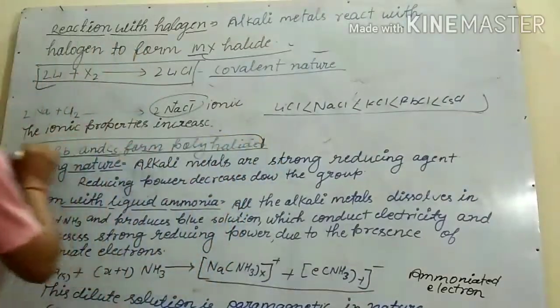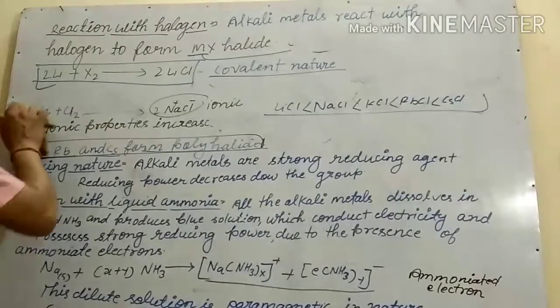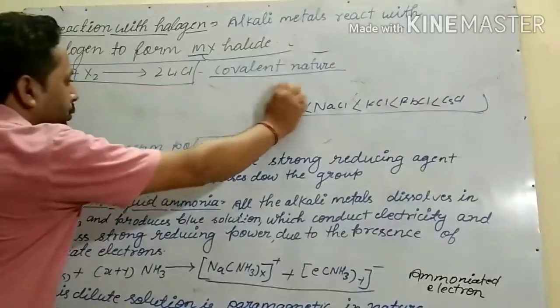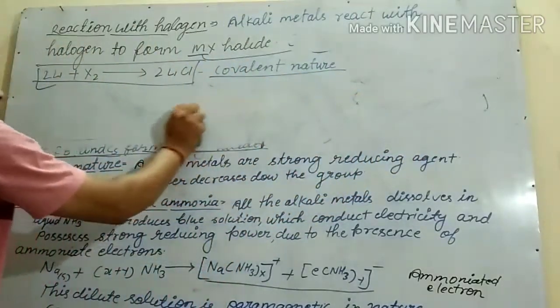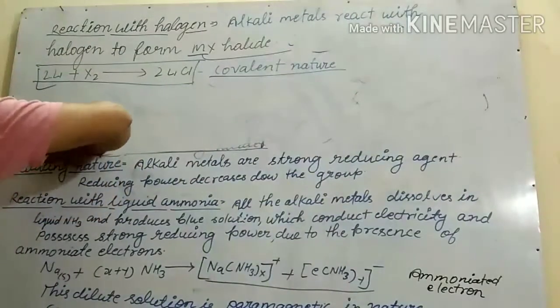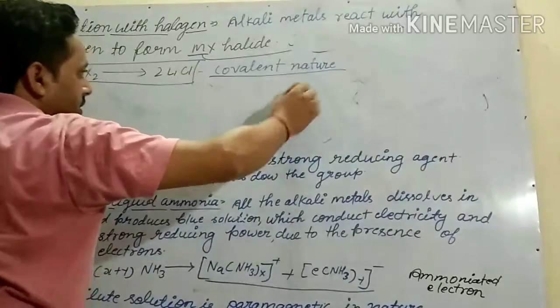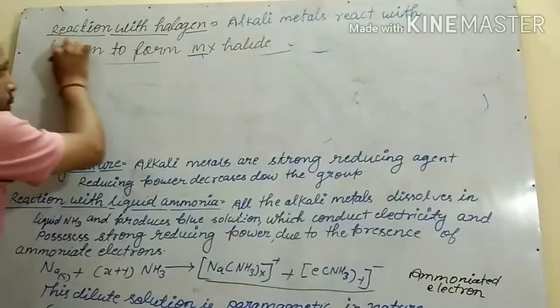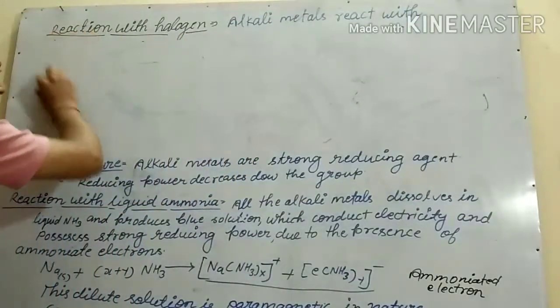Next is reducing nature. You might know that alkali metals can lose electrons, so they act as reducing agents.